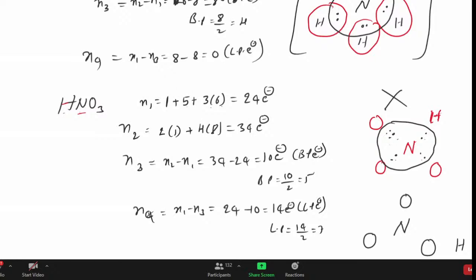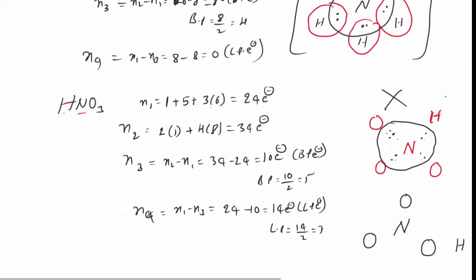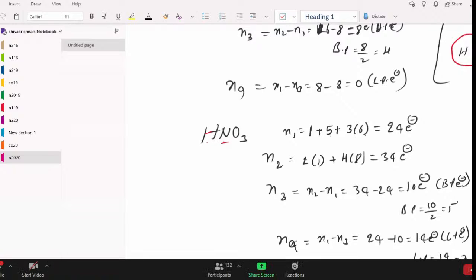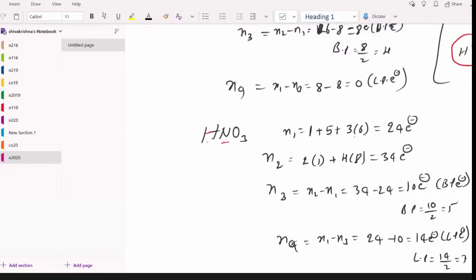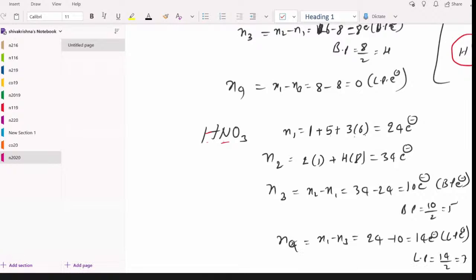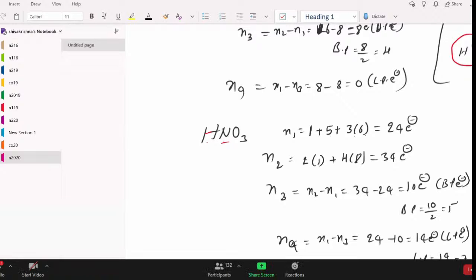Anybody having a doubt on this? Okay, what is your doubt? Sir, due to an internet problem, I couldn't hear how NH4 plus got its charge. How does NH4 add plus charge? Sir, NH4 plus is already present. For an existing molecule, I am writing the structure.